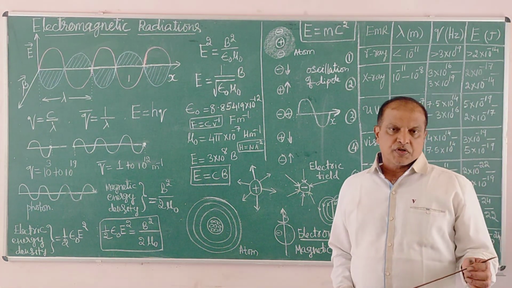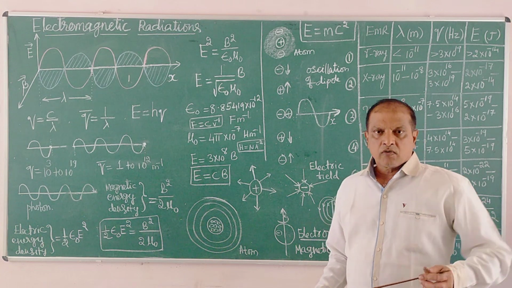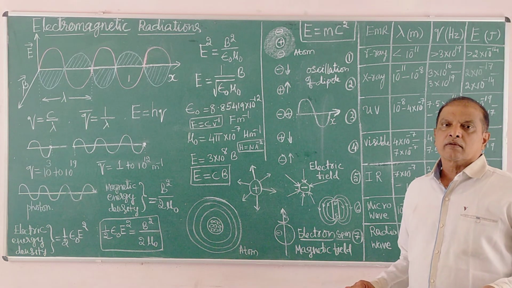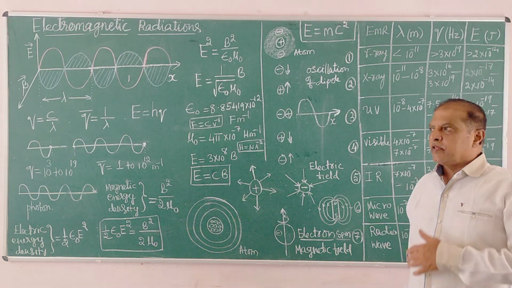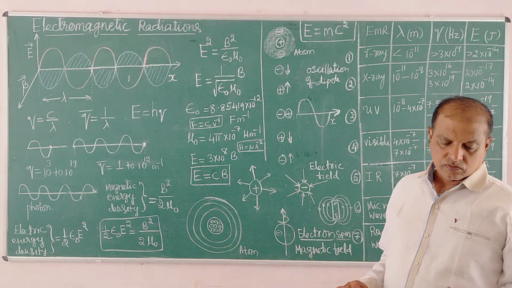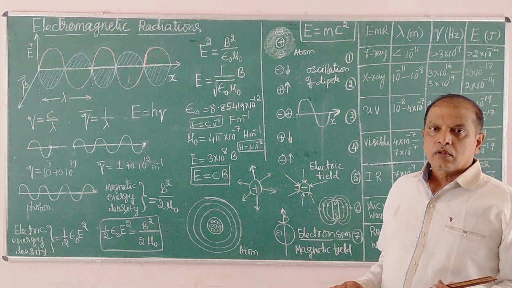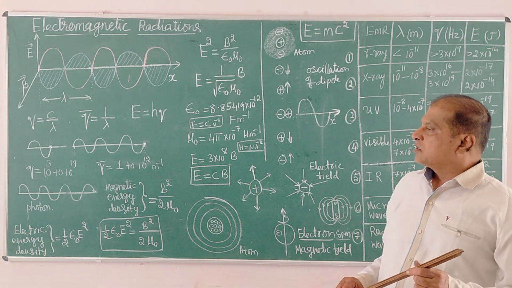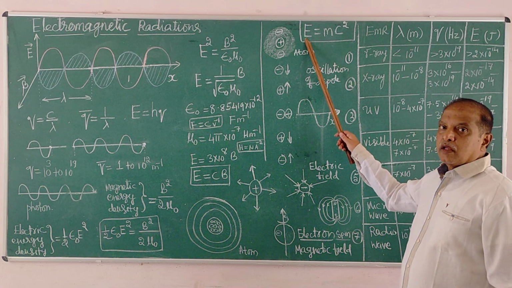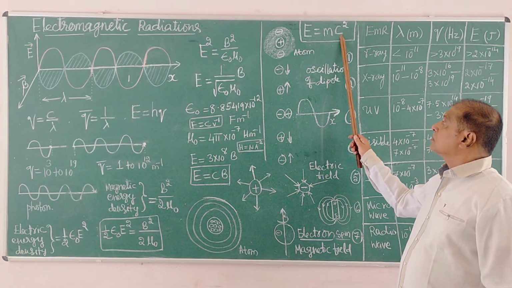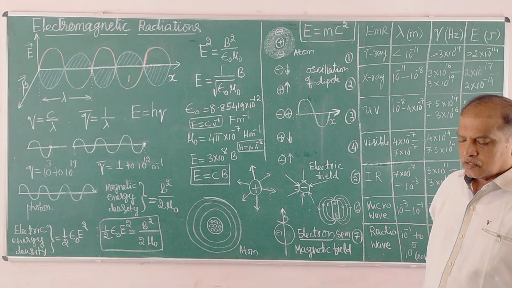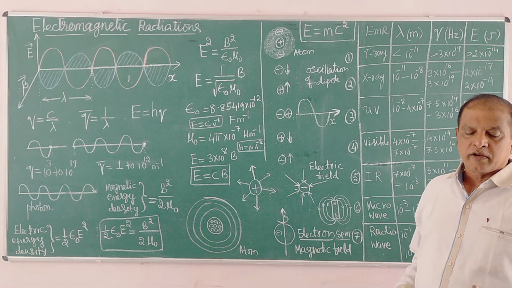Continuation of the previous session: interconversion of energy from one form into another, that is, one form of energy into another form by a physical or chemical process. Now, it is also possible for the interconversion of mass and energy in accordance with Einstein's equation E = mc². He formulated this equation in 1905, a very important equation.